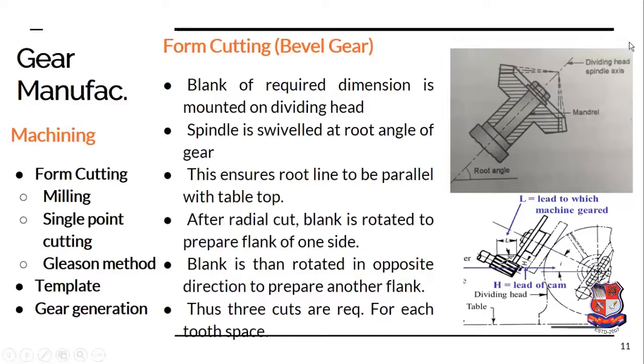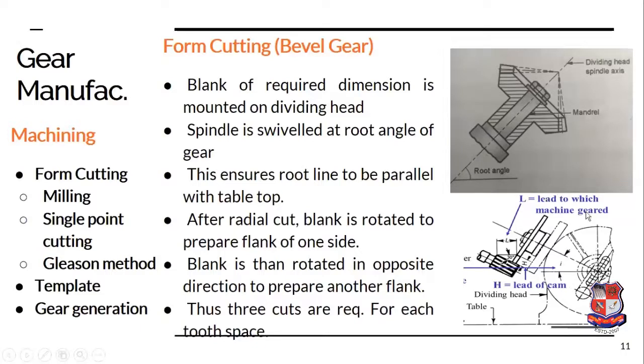So for the cutter which is moving in a horizontal plane, the gear must be inclined at an angle equal to the root angle, so that the root of the gear becomes horizontal and it can be cut with the help of the milling cutter. To tilt the gear at an angle equal to the root angle, we use the indexing head, which has a mechanism to tilt the gear.